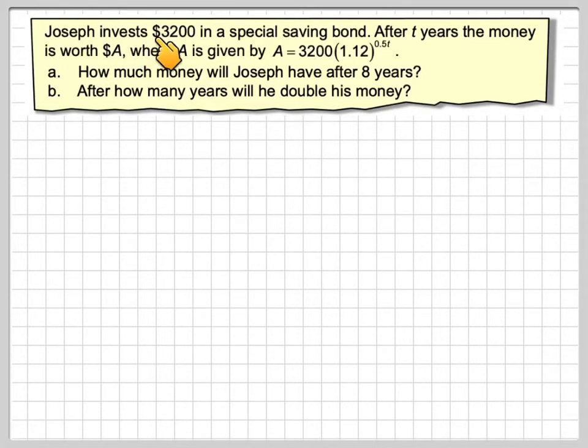Joseph invests 3,200 in a special savings bond. After 2 years, the money is worth $A, where A is given by 3,200 times 1.12 to the power of 0.5t. How much money will Joseph have after 8 years? After how many years will he double his money?